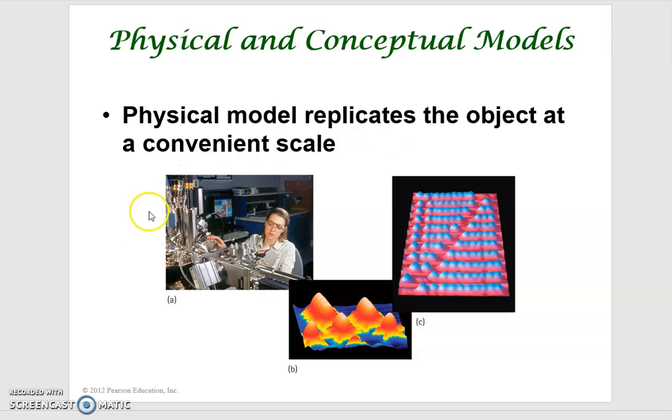So in the figure here, you can see that there is a large physical model of a microorganism that a biology student used to study the microorganism's internal structures. But since the atom is invisible to us, we cannot use a physical model to represent that. We can use the ping pong ball and bacteria, but not the true one. So in other words, we cannot simply scale up the atom to a larger size so that we might be able to